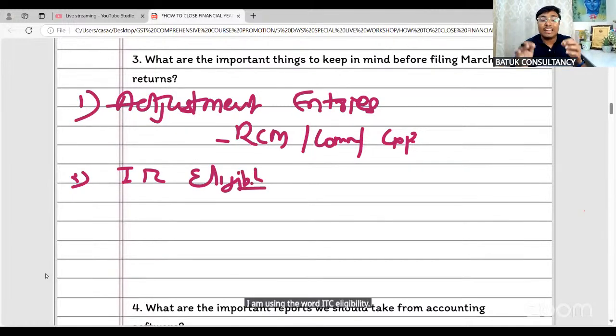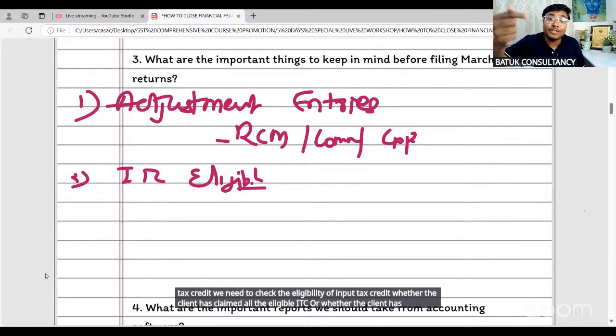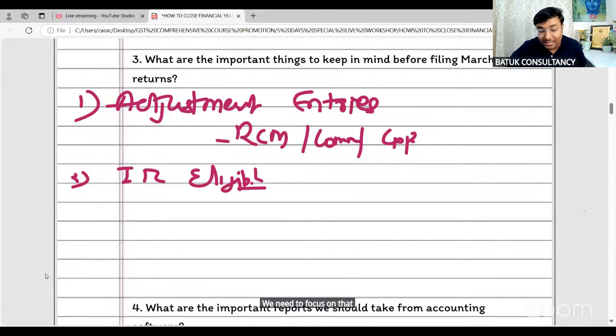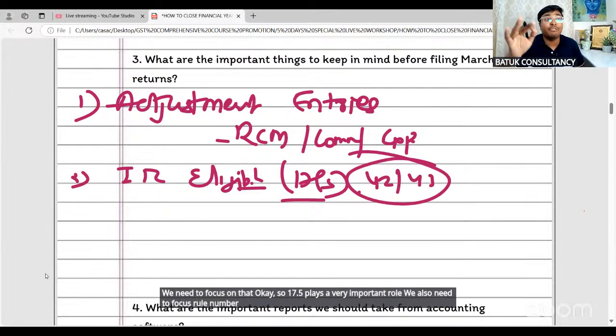We don't need to check the complete input tax credit. We need to check the eligibility of input tax credit, whether the client has claimed all the eligible ITC, or whether the client has claimed a certain input tax credit which is blocked under section 17 subsection 5. We need to focus on that. So 17.5 plays a very important role. We also need to focus on rule number 42, 43, which is a very, very important rule for all of us.